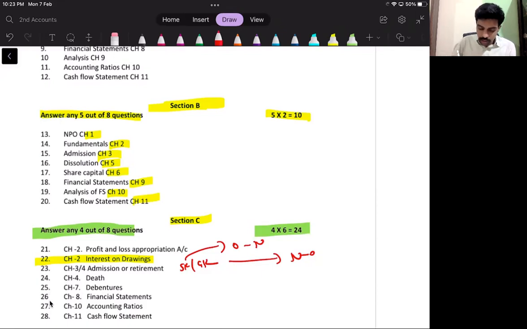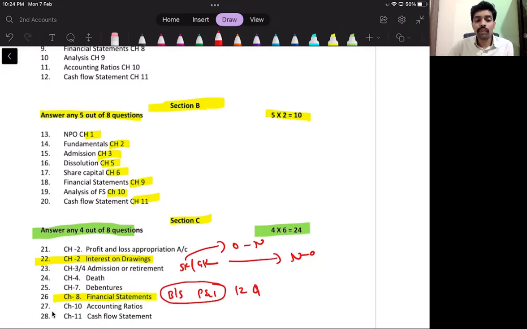Question number 26, you can expect from financial statements, that is chapter 8, that is preparation of balance sheet or statement of P&L. In your question bank, you will find 12 questions based on this. Learn these 12 questions properly. You can expect any one from this. This is chapter 20, question number 26.